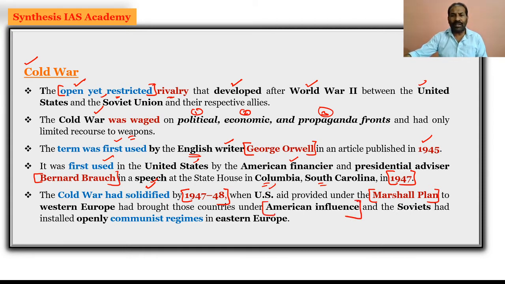Then immediately after the Marshall Plan was introduced by the US, the Soviets openly went ahead with communist regimes in Eastern Europe. So look at it: Europe was segregated between Western Europe and Eastern Europe, with Eastern Europe coming under the ambit of the communist regime of the Soviets.